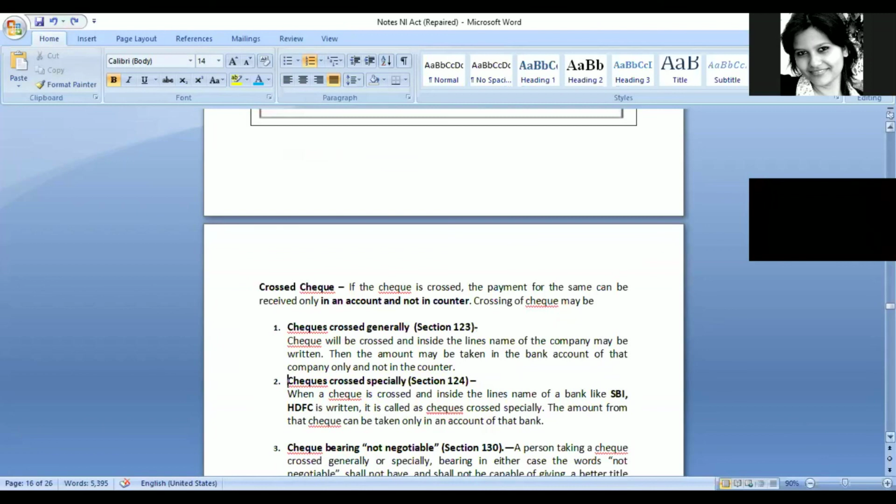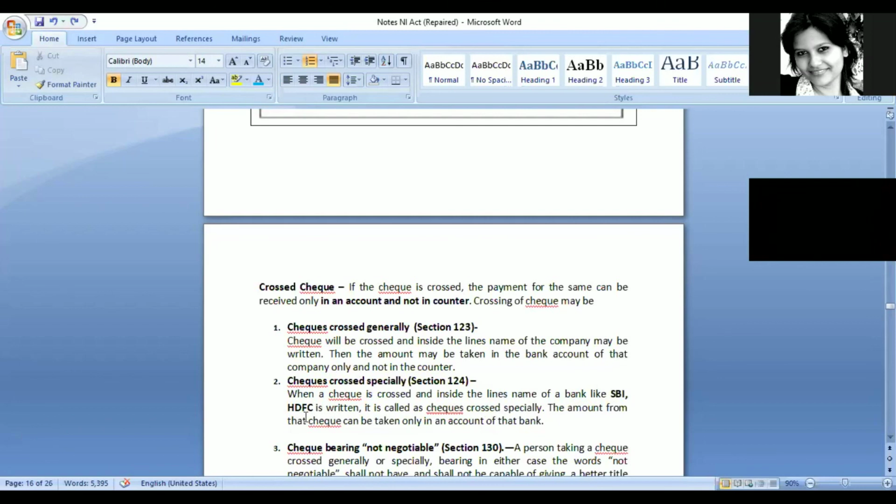Next type of crossing that we have is checks crossed specially. What happens in case of specially? It is under section 124 that this particular concept is defined. So what happens when a check is specially crossed? Inside the lines, the name of the bank is written. It may be SBI Bank, it may be HDFC Bank, whatever it is, but the name of a bank would be written, and then it would be called checks crossed specially.